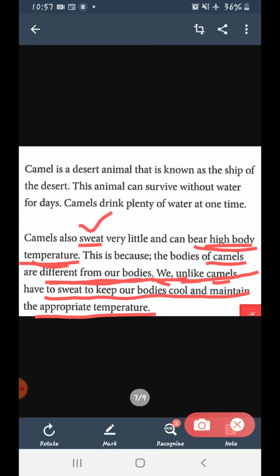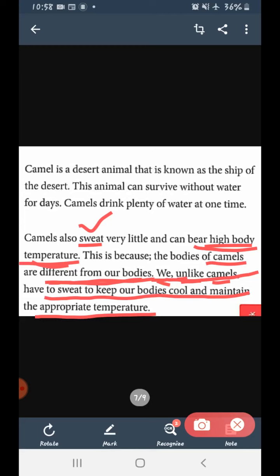What is the reason behind it? The reason is that a fat man has more fat accumulated in his body. This is why he gets heated very fast. Very quickly his body temperature rises, so in order to maintain it, he sweats a lot.